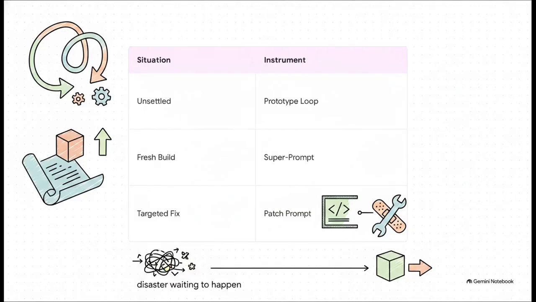To put this into practice, we use a triage decision tree. You absolutely cannot use the same instrument for every situation. If it's a completely new thing with unsettled behavior, you use the prototype loop. If the behavior is totally settled and you're building fresh, that's the super prompt. But if you have an existing codebase and just need a targeted change, you use a patch prompt. Treating existing, living code like a fresh build is basically inviting a sprawling, unreviewable rewrite where the AI tries to reconcile everything all at once.